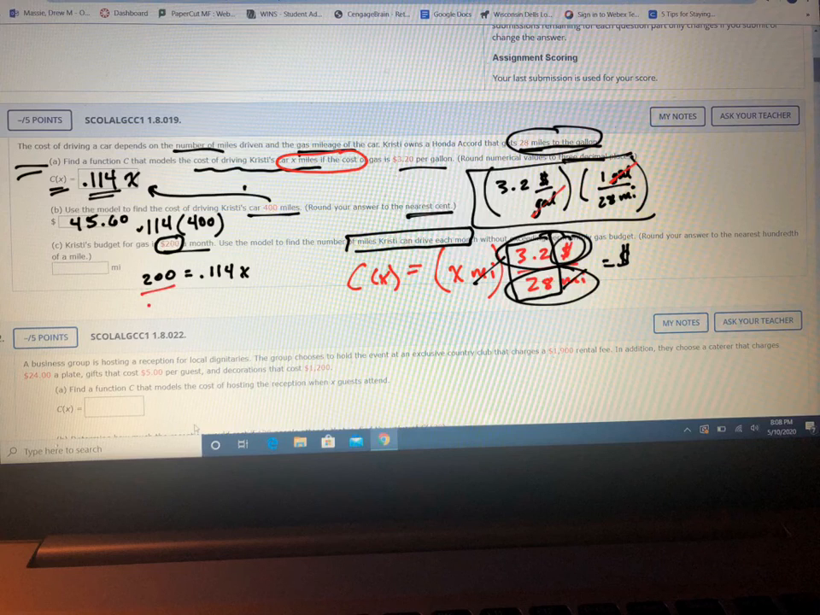200 divided by 0.114. Good. And what do you get when you divide that? 1754.39 miles if you round it to the nearest hundredth of a mile. So on $200 a month, assuming the price of gas doesn't change, she could drive 1,754 miles roughly.